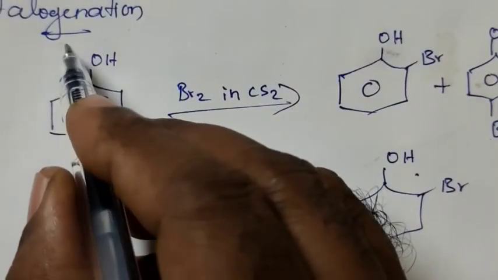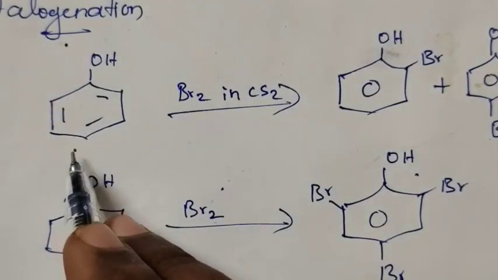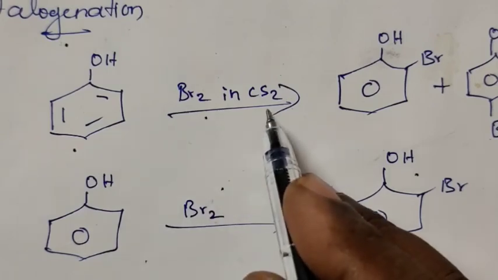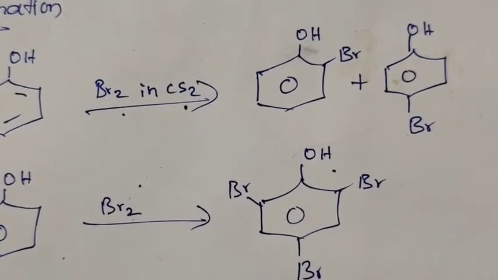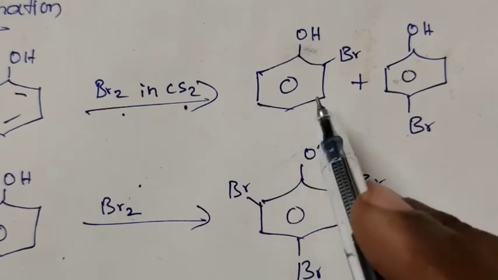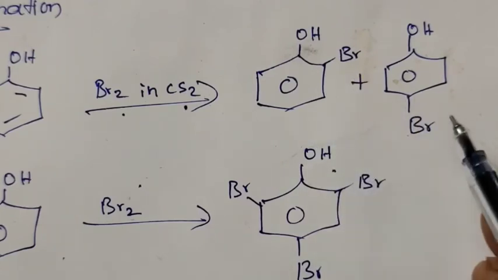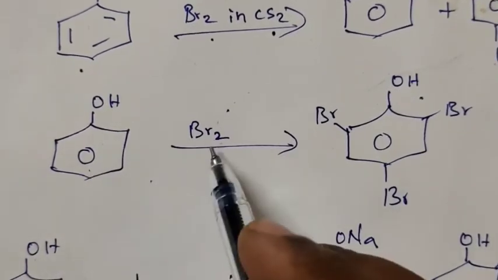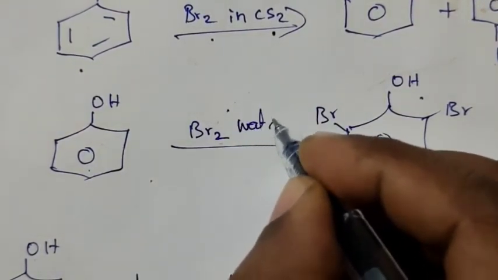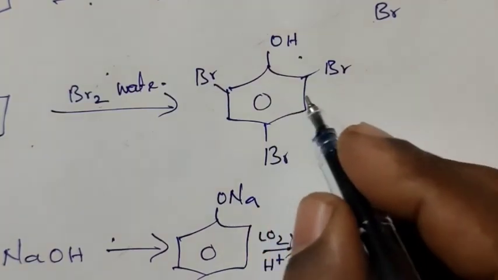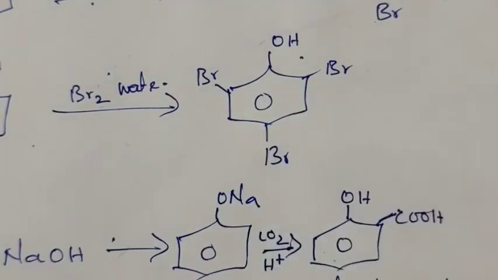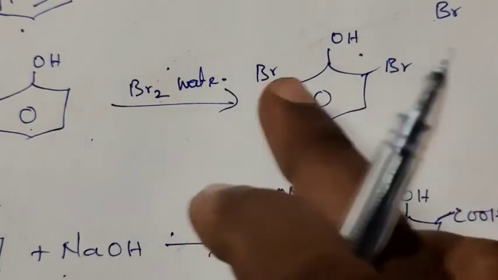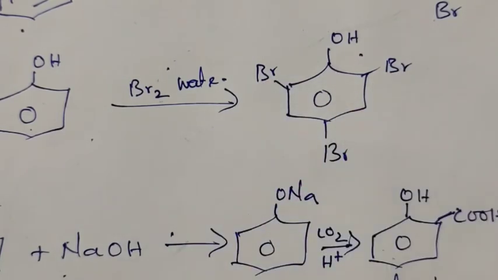Next one, halogenation. Phenol treated with halogen in the presence of carbon disulfide gives ortho and para isomers, that is ortho bromophenol and para bromophenol. But phenol treated with bromine water gives 2,4,6 tribromophenol.